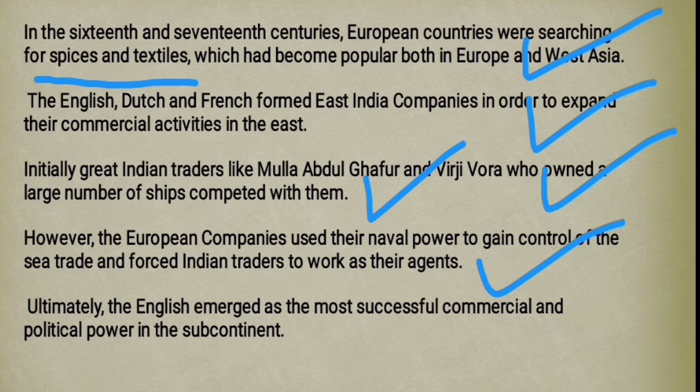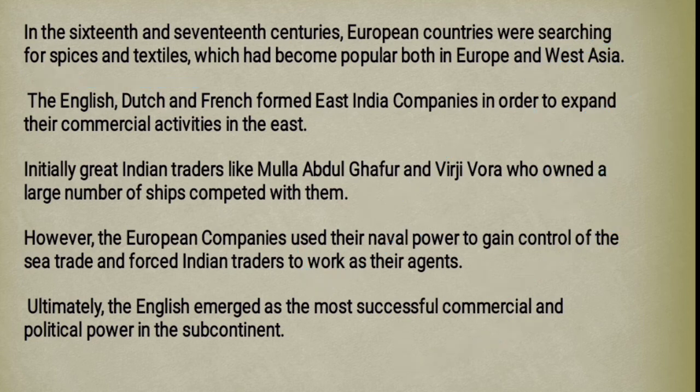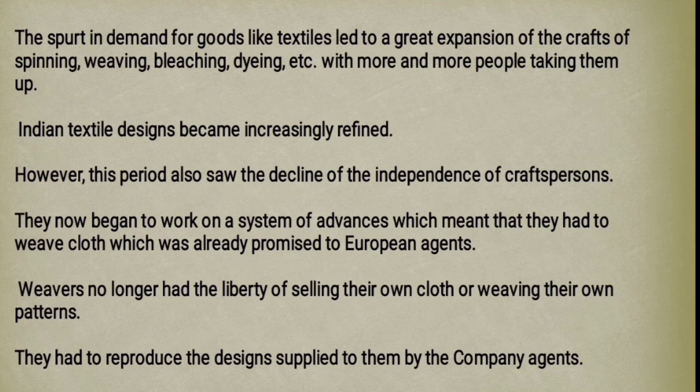So Indian traders became just their agents. After that, the English East India Company was very successful, and it captured the Indian trade.